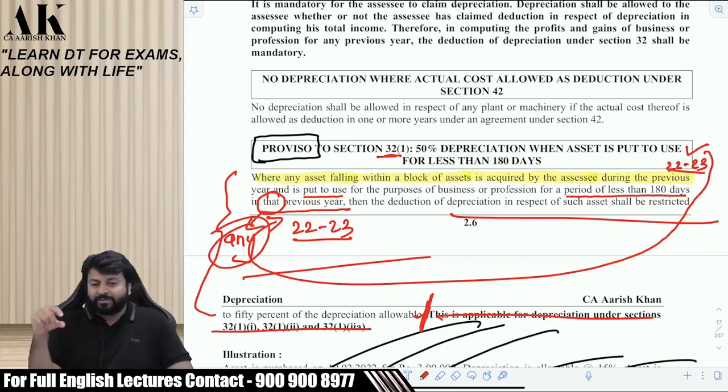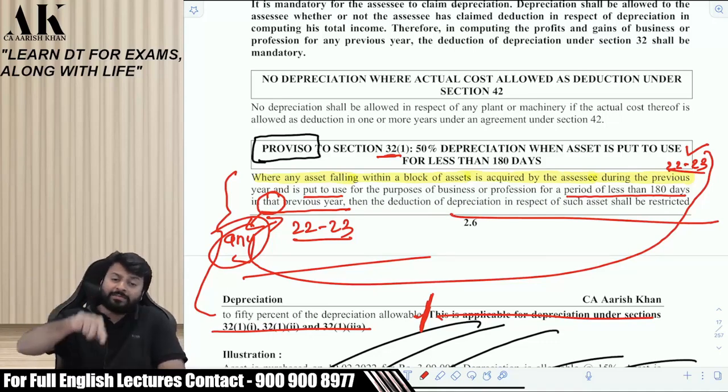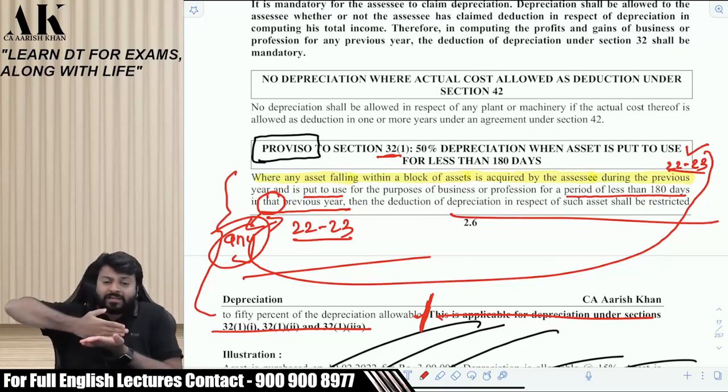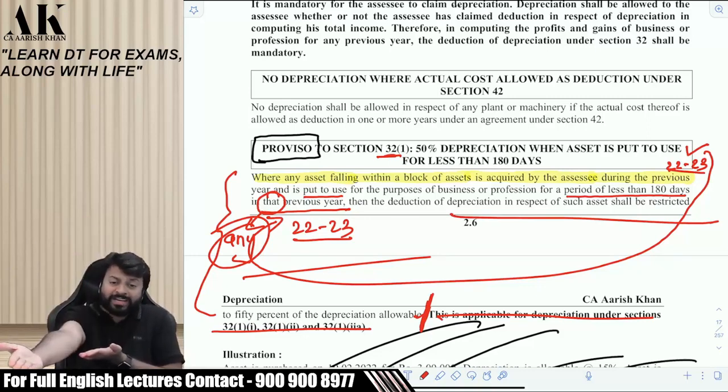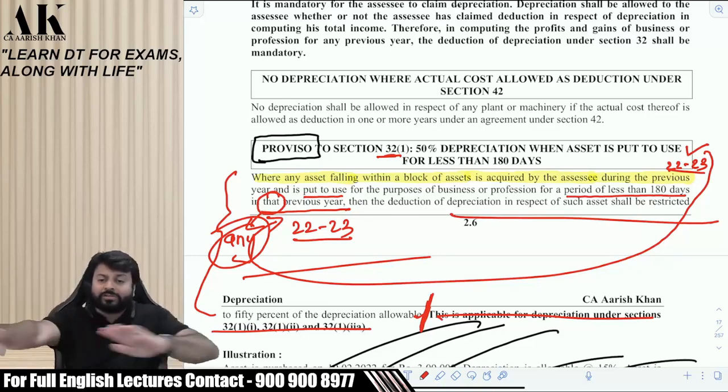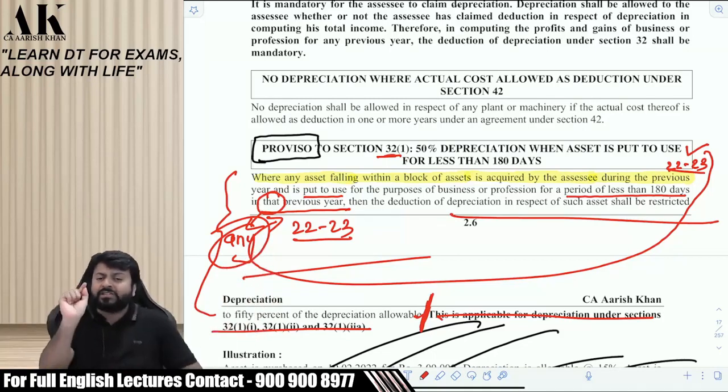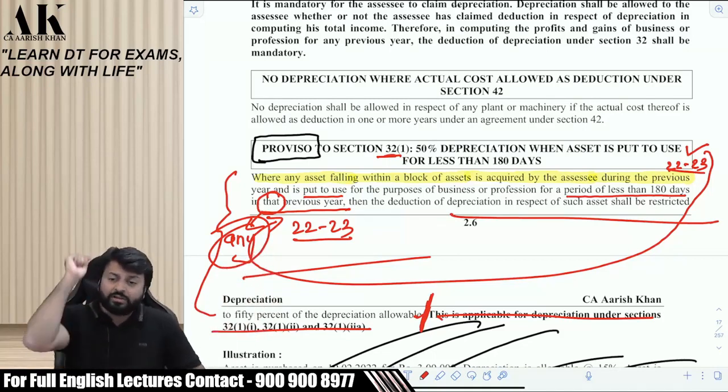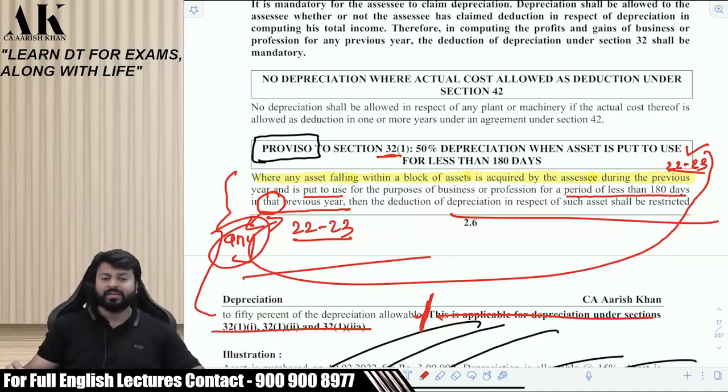So, did you understand when this proviso is applicable? When I acquire and put to use in the same year, then you have to check 180 days or not. But if I acquire in 1 year and put to use in the next year, subsequent year, then you do not have to check whether it is used for 180 days. Even if it is used for a single day, then also you will get full depreciation in the subsequent year. Is everyone clear? Please tell me.